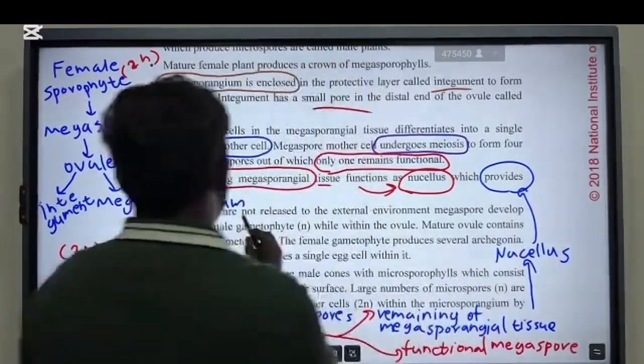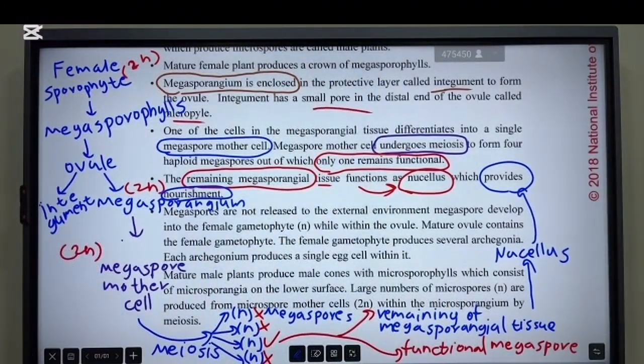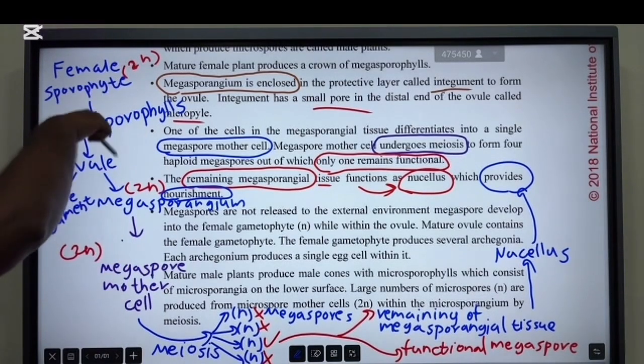Nucellus provides nourishment. All right. Right? So remember this as a flow chart.